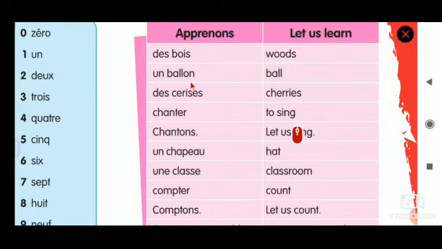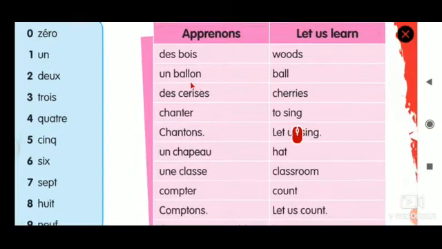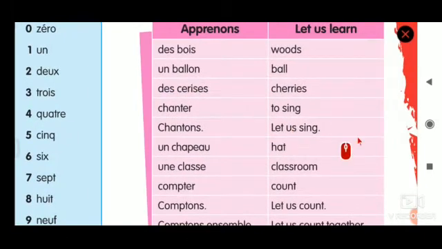Un ballon. Usually in English, a ballon means balloon, right? But in French, un ballon means ball. So please repeat. Un ballon. Ball. Des cerises. Please repeat. Des cerises. That means cherries.